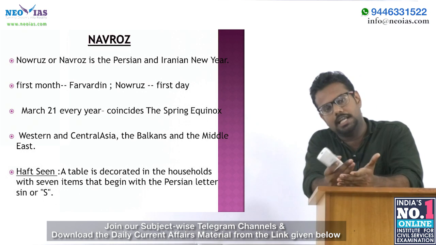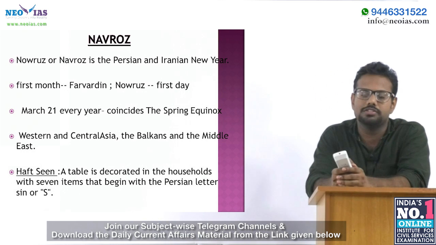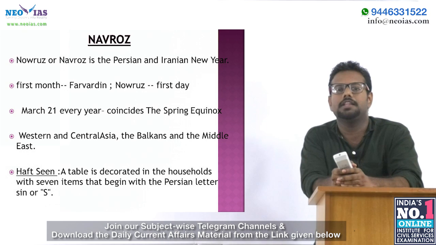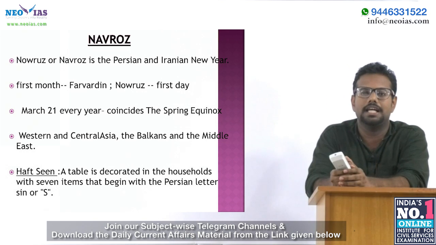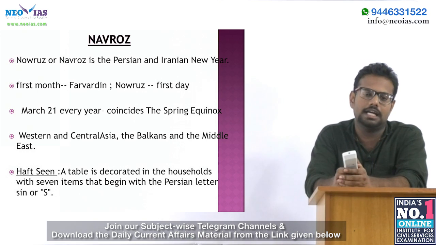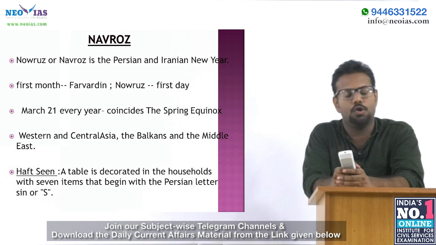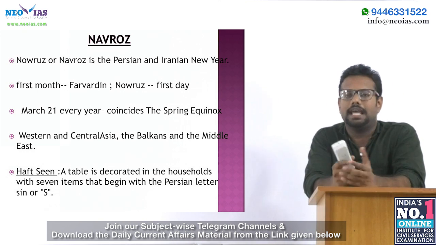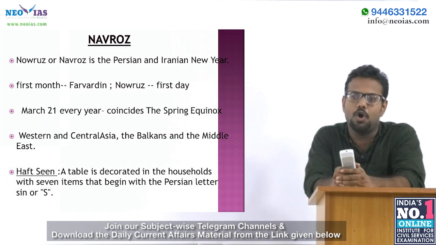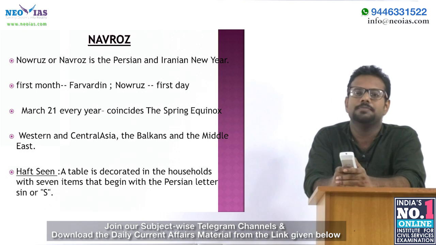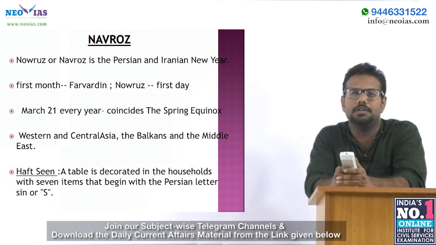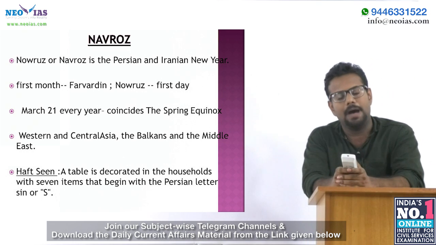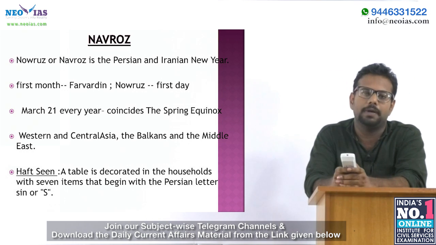Nav means new and Roz means day. The first month of the Iranian calendar is Farvardin, and its first day is called Navroz. Universally, Navroz is celebrated on March 21st every year, which coincides with the spring equinox, and it is celebrated worldwide, including Central Asia, the Balkans and the Middle East.